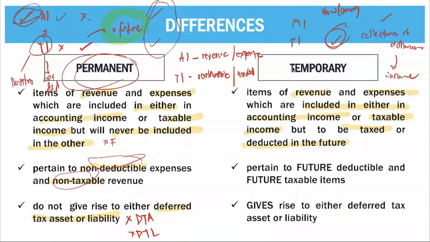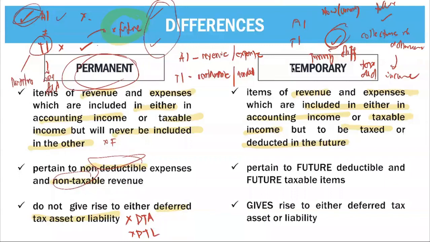So what can you see? It is now reconciled in the future because they were now included both on taxable income and your accounting income. So what happens here is only a timing difference. So what is this timing difference? Timing difference on whether it is taxable or deductible. So now, as you can see, it is taxable. But in your accounting income, it will only be included in the future. Okay, so that is the timing difference. It can still be reconciled in the future. So both they are now included.